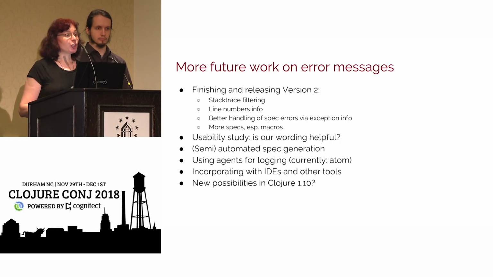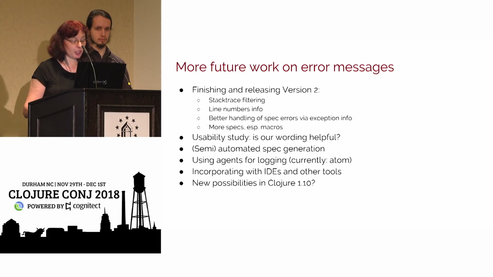We also plan to revisit the usability study, and at this point try to play with different wording for error messages. We're pretty much guessing on what would be helpful. And we can also look at common causes and provide additional information about what may have caused the error. We have to be very, very careful with that because based on just the error, it's difficult to guess what was meant. But maybe we can provide some information and just see how people use Clojure as beginners and what mistakes they make.